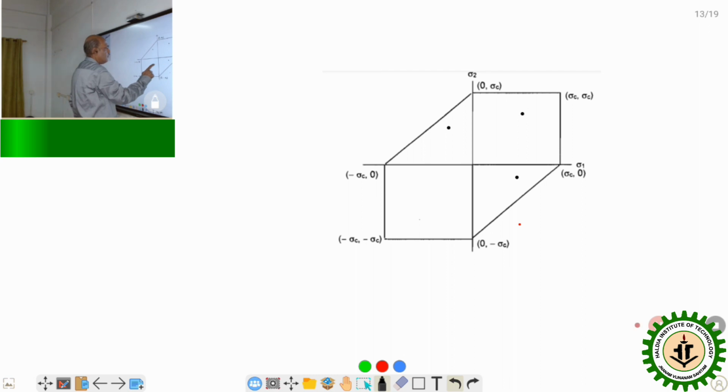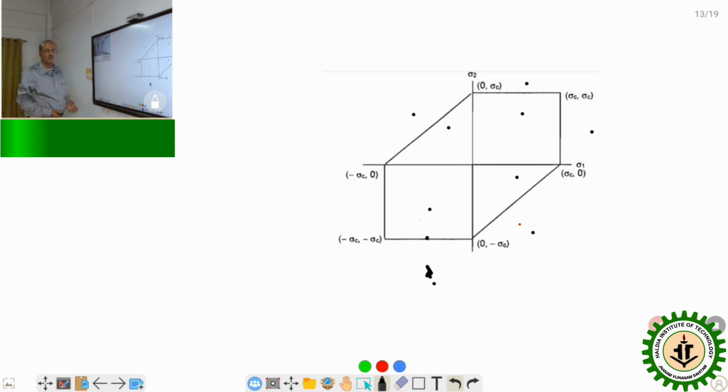Within the boundary, the body will not fail; it is the safe zone. But outside the boundary, if any point falls here, or even here, the body will fail. That means if either sigma 1 or sigma 2 exceeds the limit, that is called failure of the body.